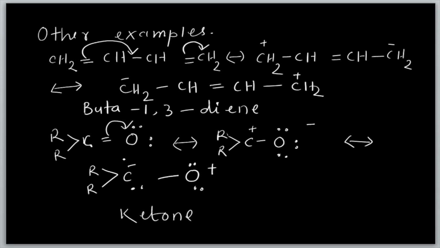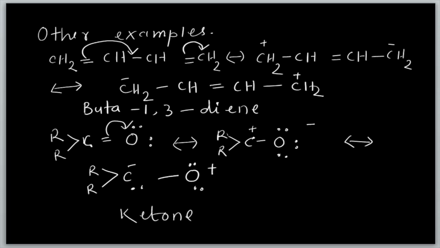Similarly, take any keto group, the simple general formula of keto. The electron jumps from this pi bond to here, that is why it becomes single, and this carbon changes to plus sign. Otherwise it has no meaning, because the adjacent carbon, the double bond, is already localized, that is why it occupies negative charge.